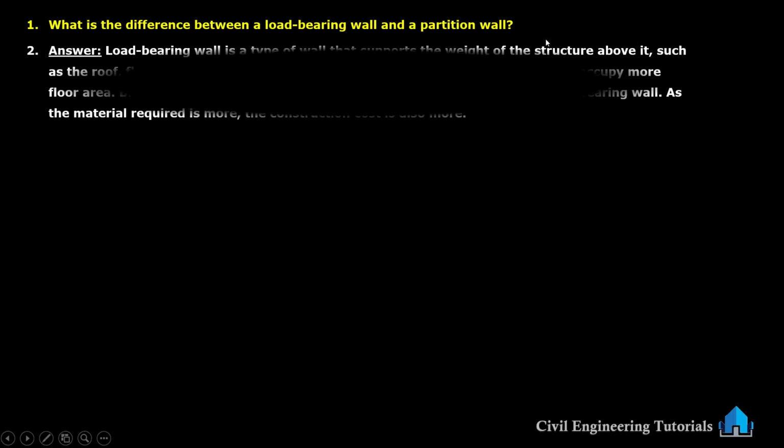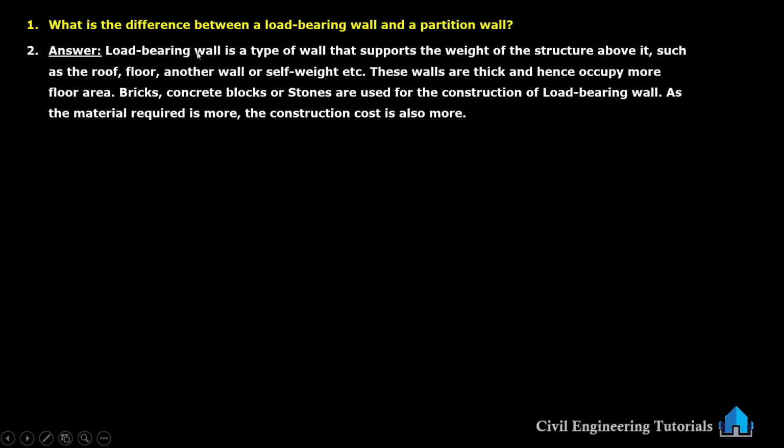So the first question, what is the difference between a load bearing wall and a partition wall? Load bearing wall is a type of wall that supports the weight of a structure above it, such as roof, floor, another wall or self-weight, etc. These walls are thick and hence occupy more floor area.